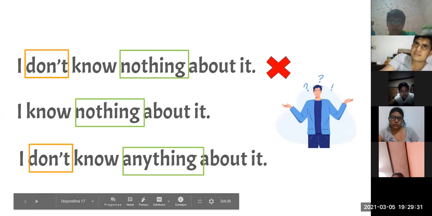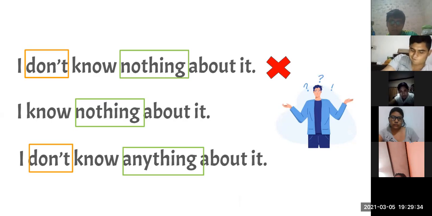I use indefinite pronouns when I talk about something general, o alguna cosa en general. Very good. Yes, we use indefinite pronouns when we are talking about people in general and objects in general, things in general. Okay, that's when we use indefinite pronouns.